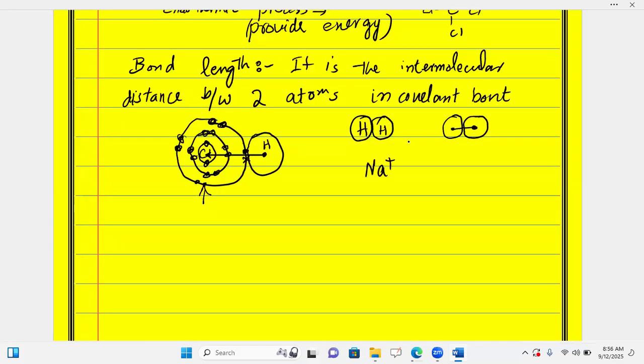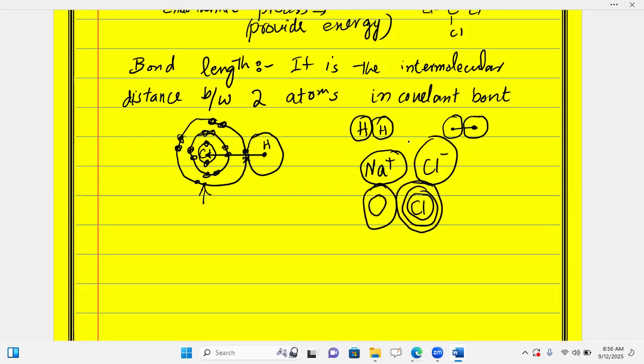If I take Na+ and Cl-, sodium has only two shells over there, and chlorine has three shells. But due to the presence of the strongest electrostatic force of attraction between the sodium cation and the chlorine anion, they are tightly packed and their bond length will be shorter.